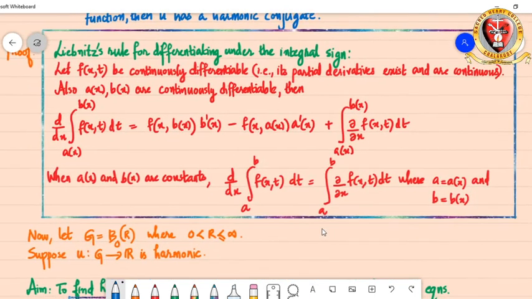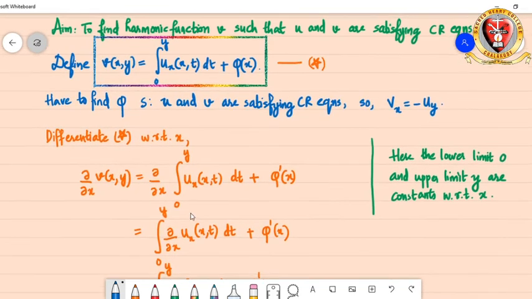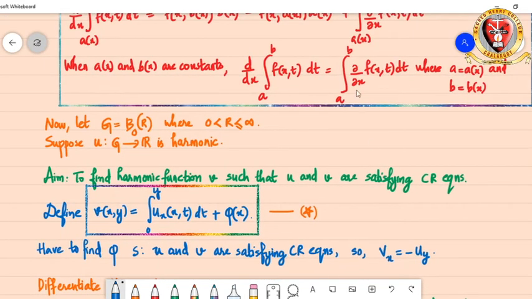Here we are differentiating with respect to x, and the limits are coming in terms of x, right? But in our case, we are differentiating with respect to x, but the limits are not depending on x. So they are behaving as constants. So we'll have a particular case, and we'll just be left with this term.